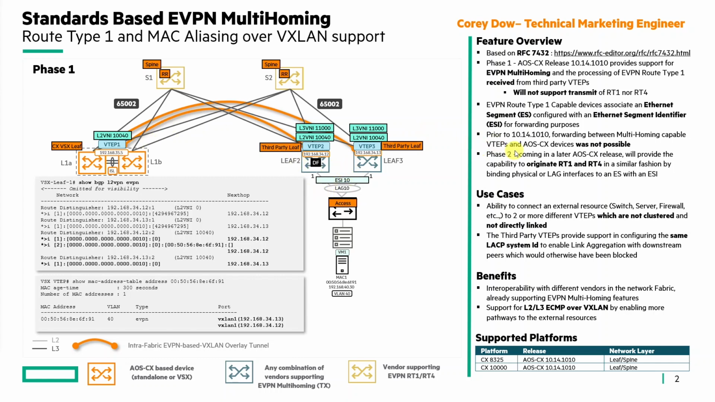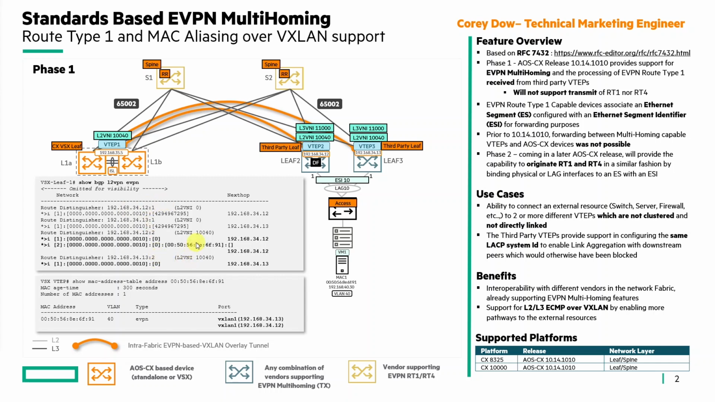Prior to 10.14 1010, forwarding between multi-homing capable VTEPs and AOS-CX devices was not possible. When we received the route type 1 frames, we would never program those MAC entries into the MAC table. Now, as you can see, CX is able to process the route type 1 when received and associate both VTEPs to that one MAC entry.